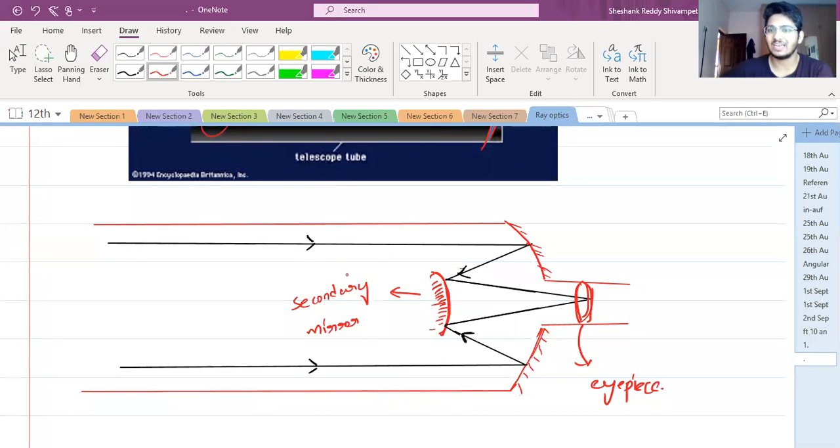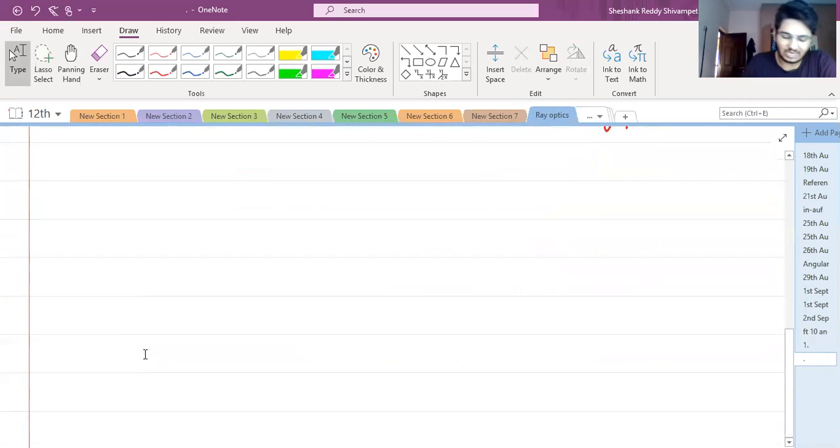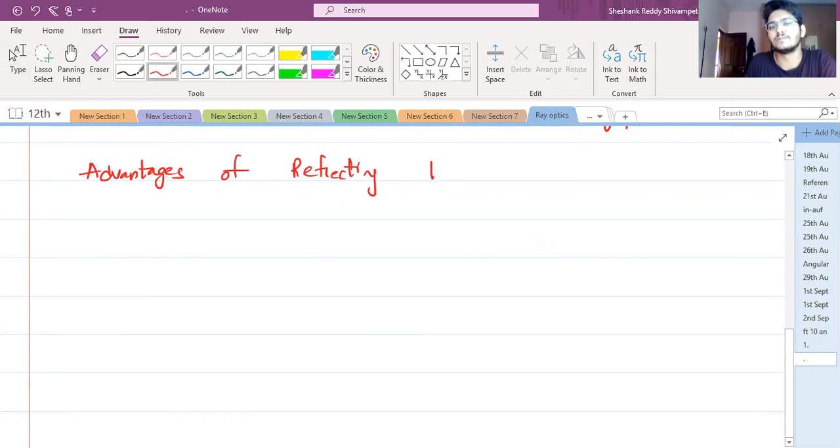Now you understood reflecting telescopes, right? Now, reflecting telescopes are very advantageous. क्यों? There are some simple advantages. One of the biggest advantages of reflecting telescopes is the size.